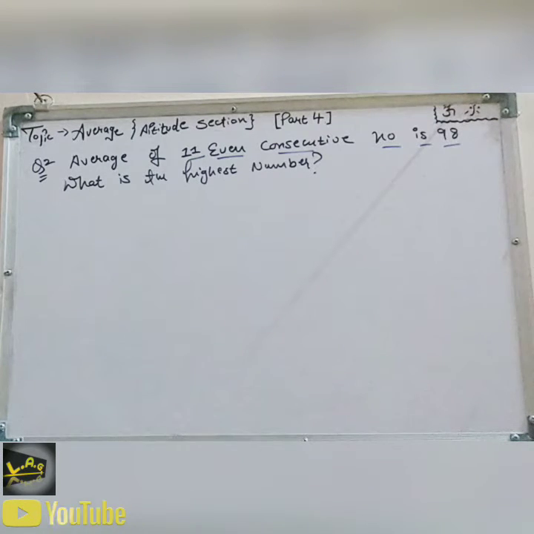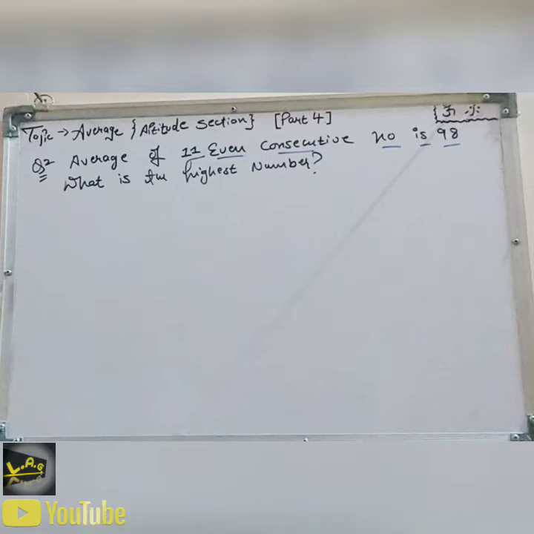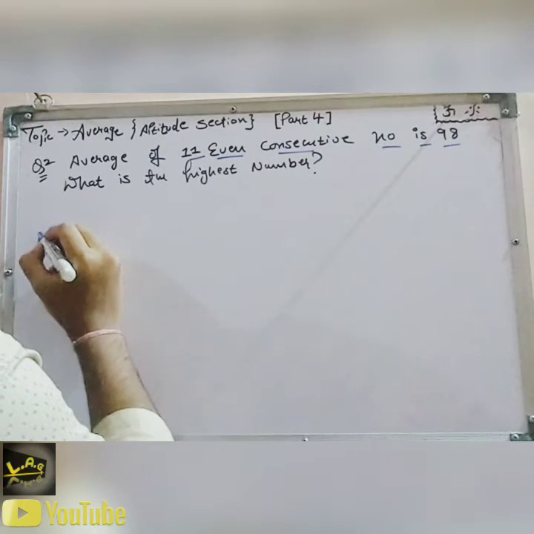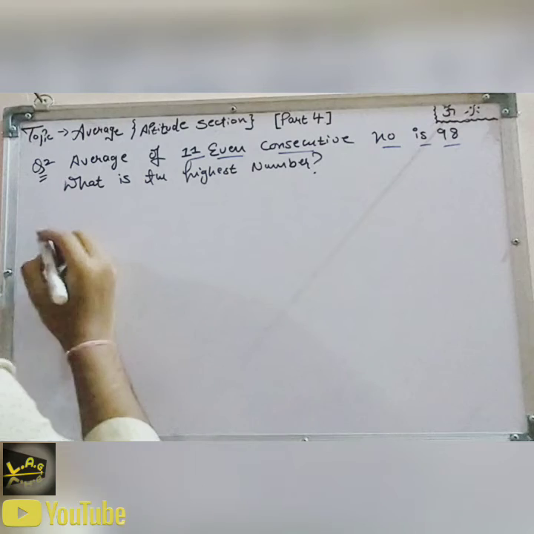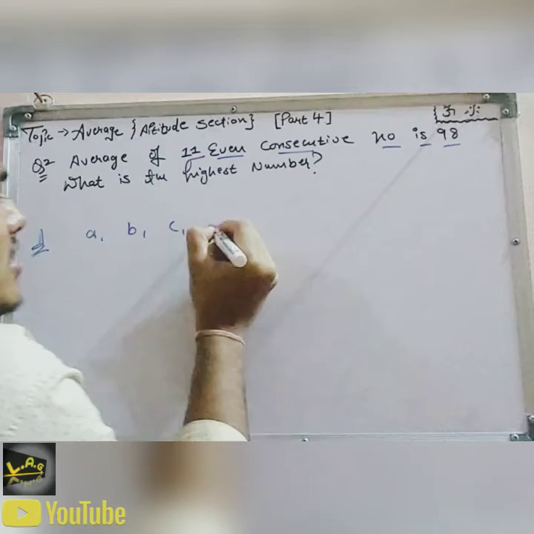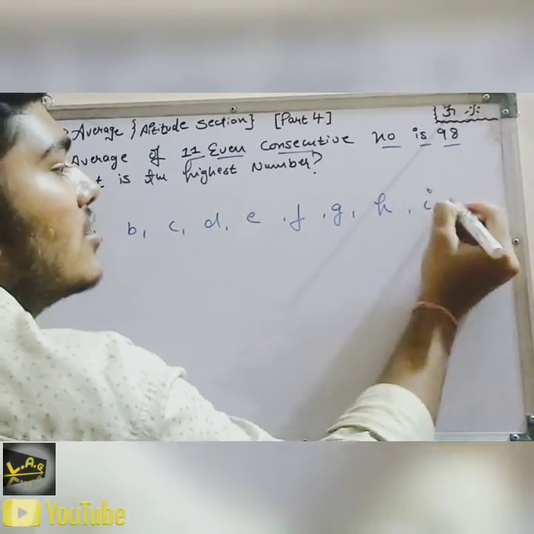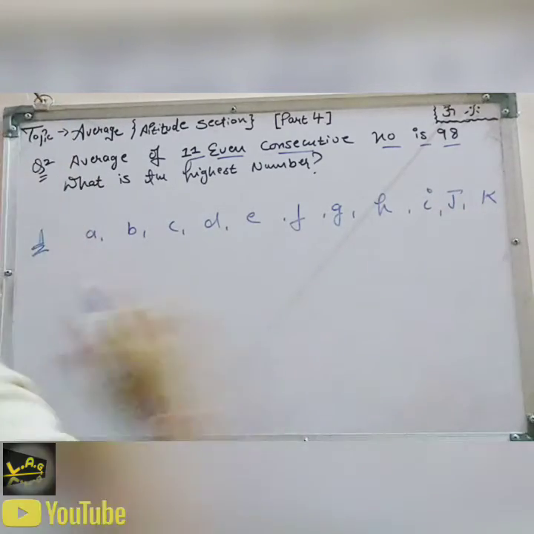Now in this you don't have to write the equation, because 11 is a long count. It's not a case of 4, 5, 6 and 7 terms, so we cannot just separate it out and spread it out. So let's start with alphabetical order: A, B, C, D, E, F, G, H, I, J and K. These are the 11 consecutive terms. It's not numbers, but alphabets.